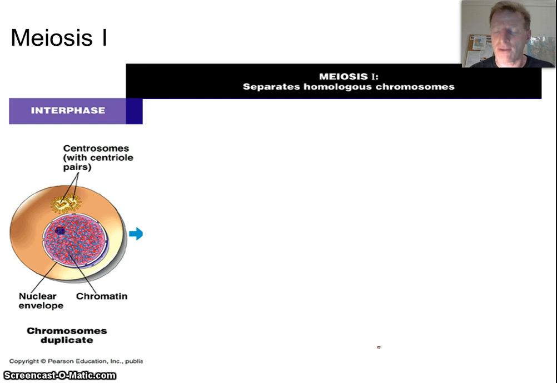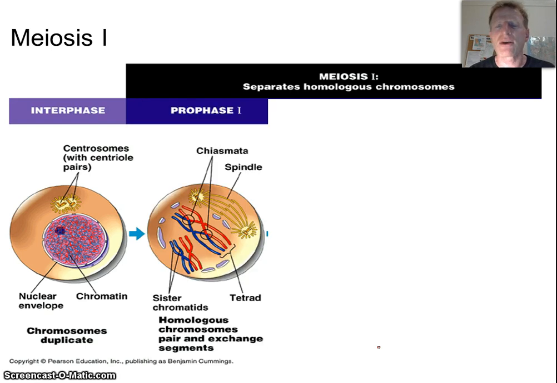So in meiosis 1, first in interphase, we see the nucleus, and then in prophase, chromosomes form. But again, notice how they're forming in these homologous pairs. Because each pair has two sister chromatids, we've got two chromatids and two chromatids in each of the pairs. So we call those tetrads. Remember, tetra means four. So a tetrad is just four sister chromatids from each homologous pair.